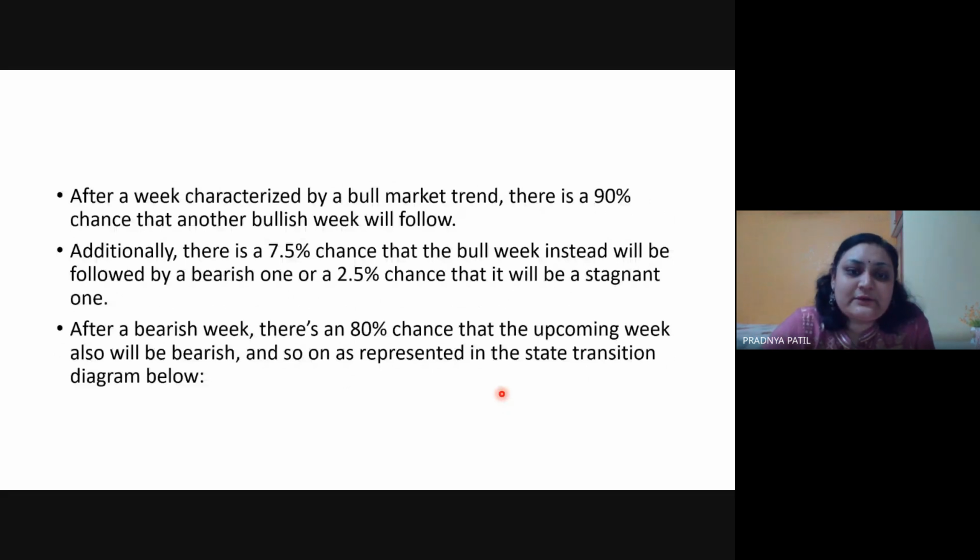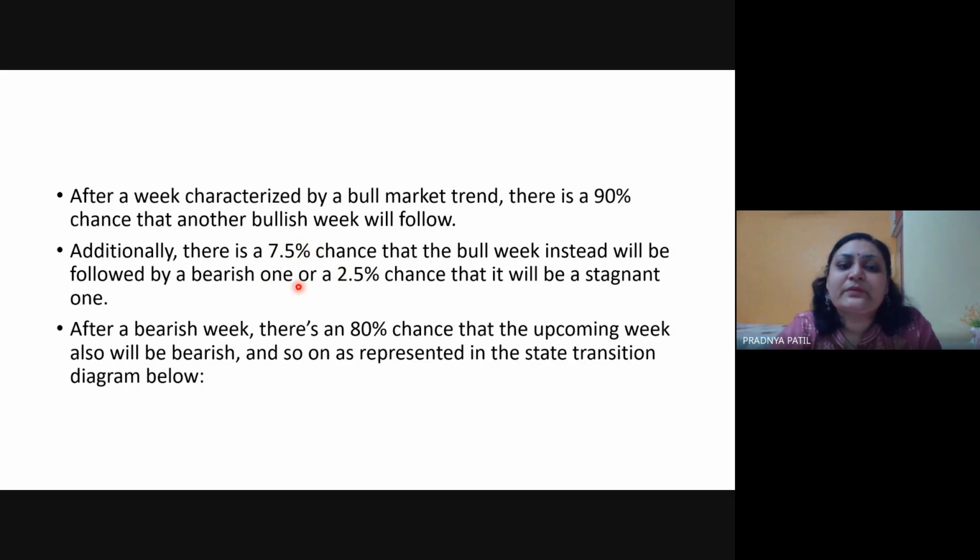Here is one example. After a week characterized by a bull market trend, and a bull market is an increasing market, there is a 90% chance that another bullish week will follow. So the bull to bull state transition is 0.9. Additionally, there is a 7.5% chance that the bull week will instead be followed by a bearish one. So bull to bear would be 7.5%, that is 0.075 probability.